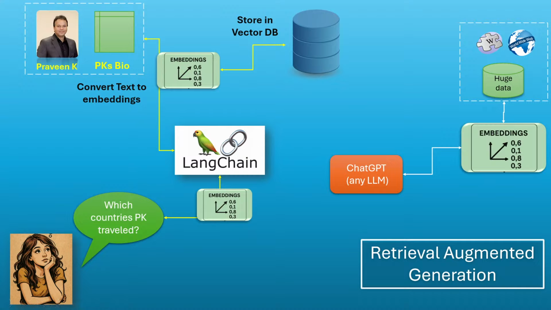Now there is the question: which countries has Praveen Kumar traveled to? The question is also the context to be given for searching, so this gets converted again to embeddings. Praveen Kumar's data is in embeddings and the question is also an embedding. With the question converted, the next thing LangChain does is fire up a similarity search. It will look at this question, remove unwanted text, apply stemming and lemmatization, and finally realize that somebody is asking about the countries traveled.